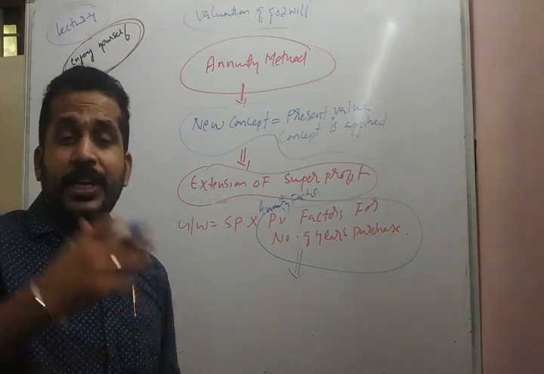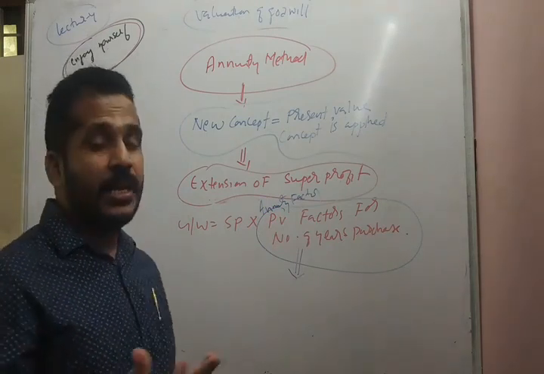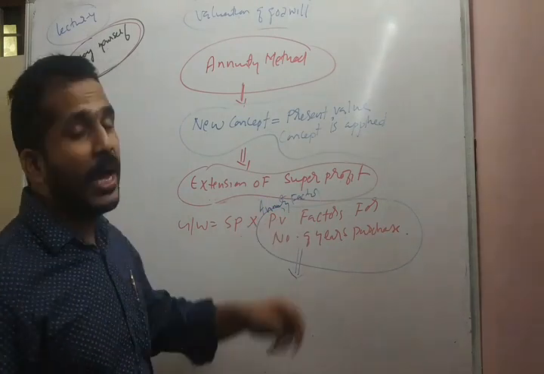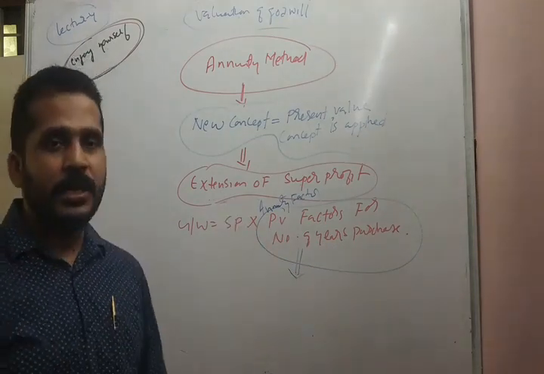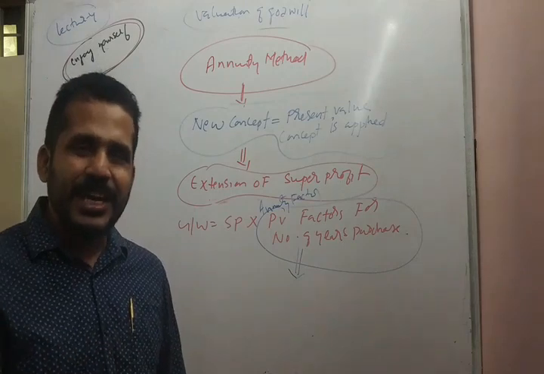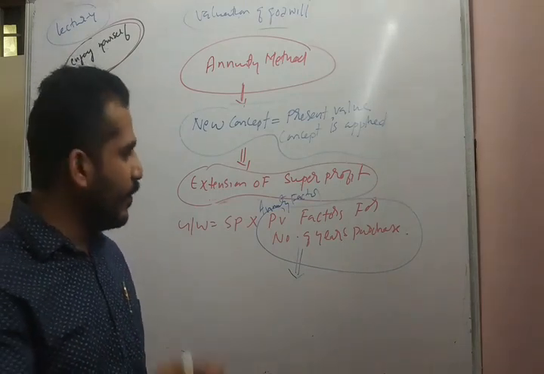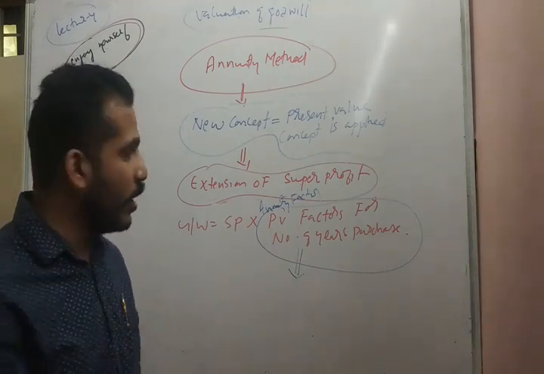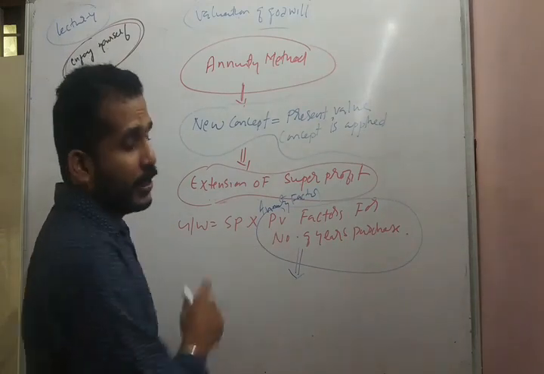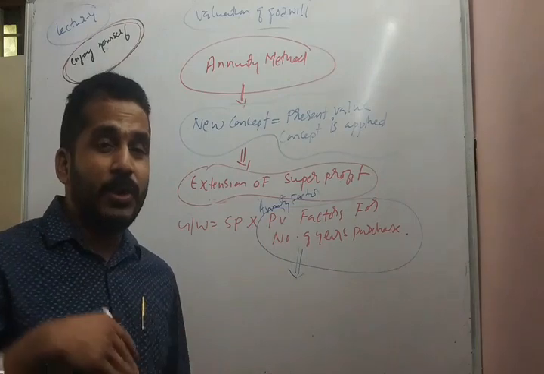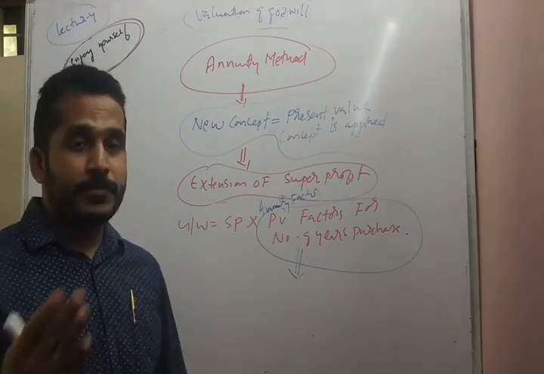So there is an annuity table from where we can get the present value annuity factor for the number of years purchase. If we look into that table, if the number of years purchase is 3, then we will get the factor for 3 years. For the 3 years, what is the annuity factor? So this is the annuity factor concept: the super profit into the annuity factor for the number of years purchase.